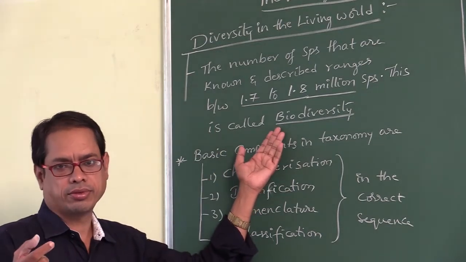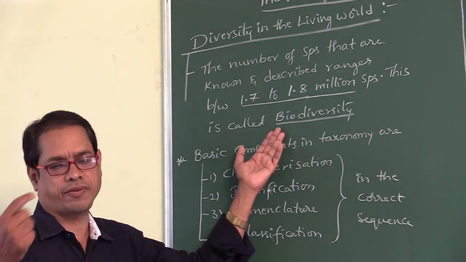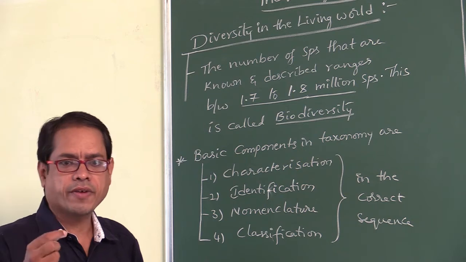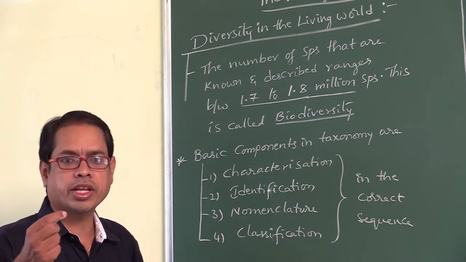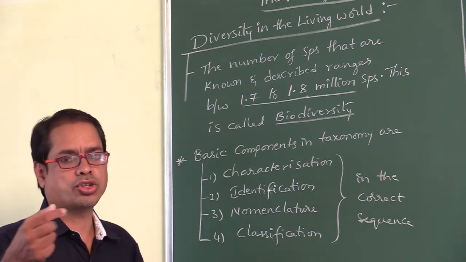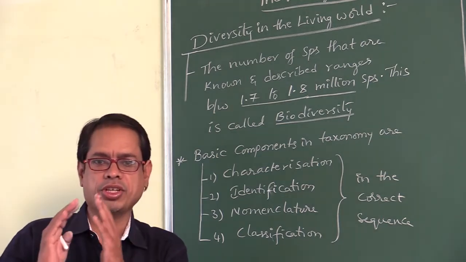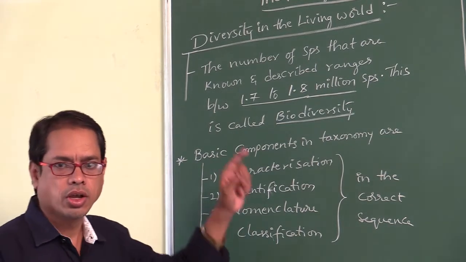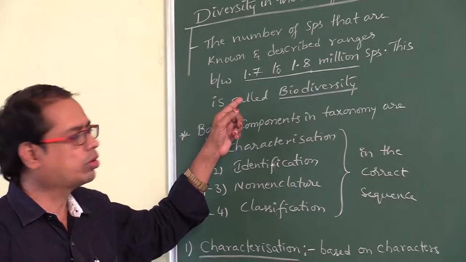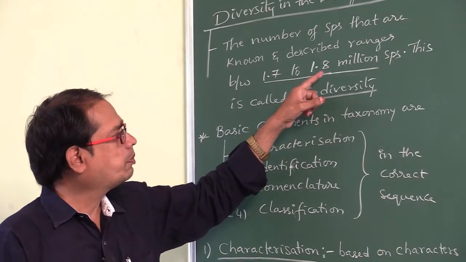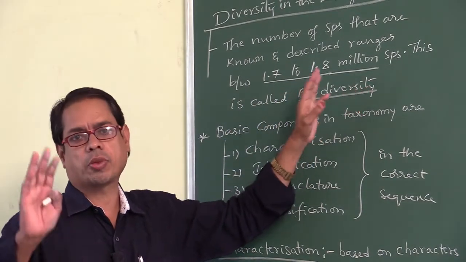Bio means life, diversity means difference. So different types of organisms present on earth is called biodiversity. How many species are present on the earth? 1.7 to 1.8 million species.